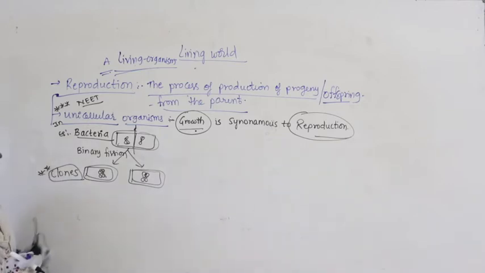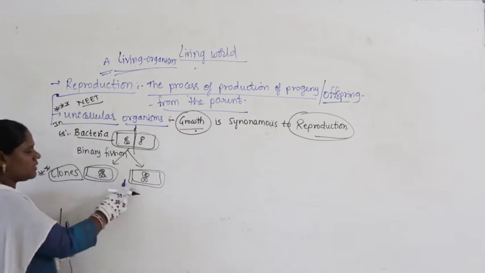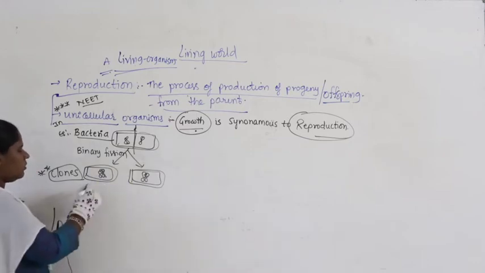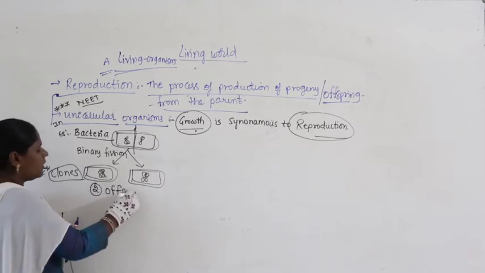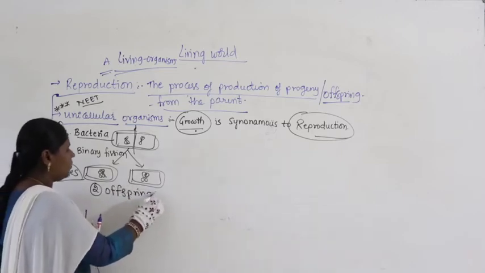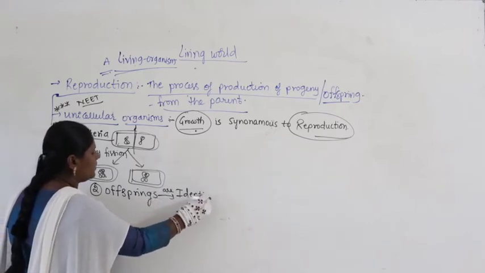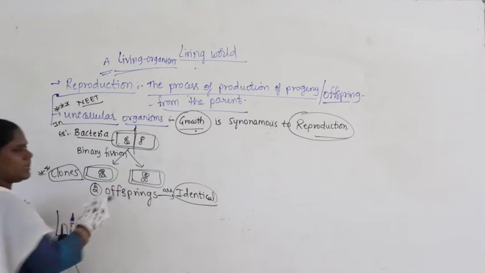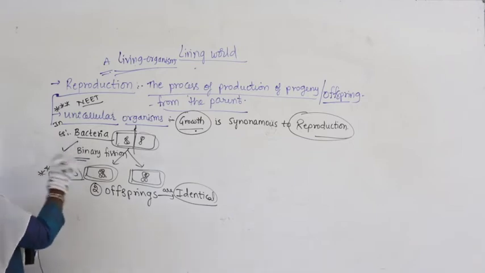Guys, the terminology clones, we will get it even in your second year. Wherever you get clones, the meaning is that the daughter cells or the daughter organisms or the offsprings produced here are exactly similar to their parental cell. The 2 offsprings are exactly identical. So we say the 2 daughter cells are exactly the ditto Xerox copies of the parental cell. That's why it's called binary fission.